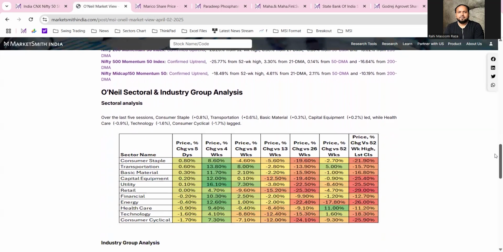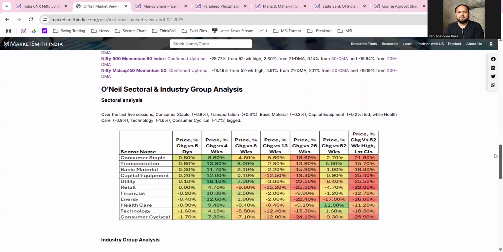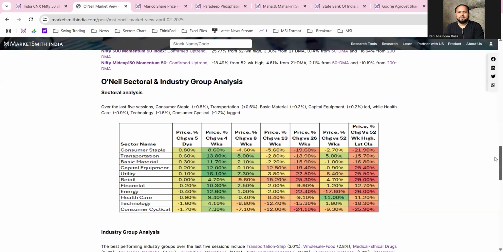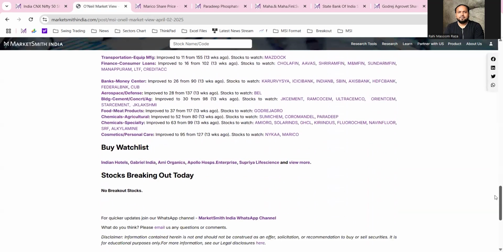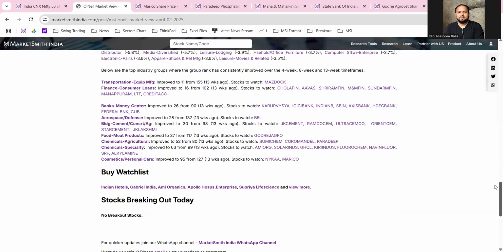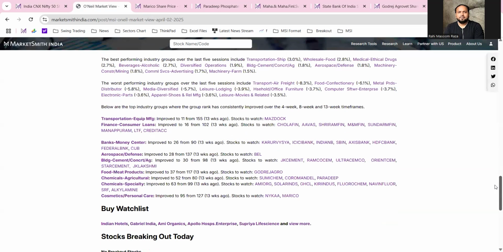And after that you can see the O'Neil sectors and industry group analysis, from where you can have an idea of which sector is doing good. And if you scroll down, you can also see the stocks that we are watching very closely. In this we are watching Marico, Paradeep Phosphates, Mahindra and Mahindra Financials, State Bank of India, and many more.